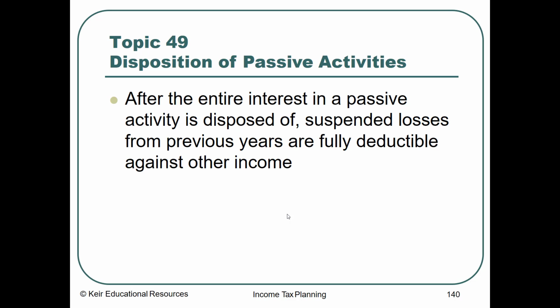When we're talking about disposition of passive activities, after the entire interest of a passive activity is disposed of, suspended losses from previous years are fully deducted against other income.